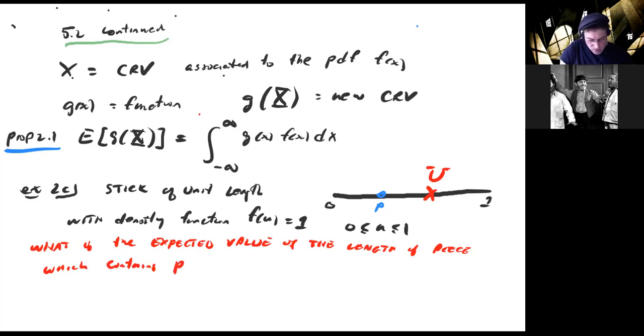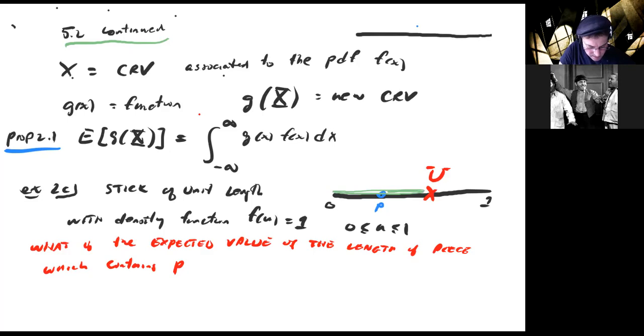Now there are two possibilities. The point P that you chose, you put here, so the length of the piece in this case would be the length of this piece here. But there's another possibility, which I'll draw on top.